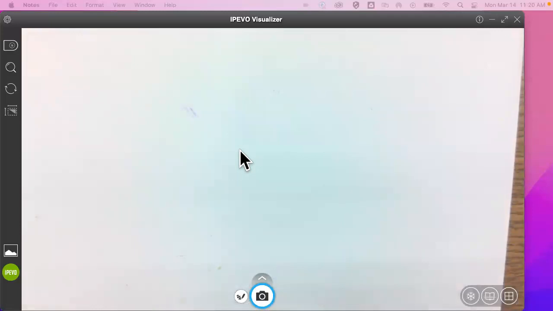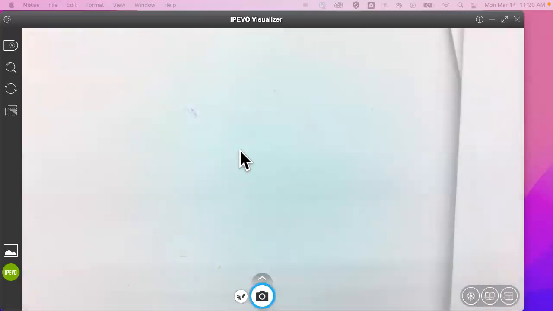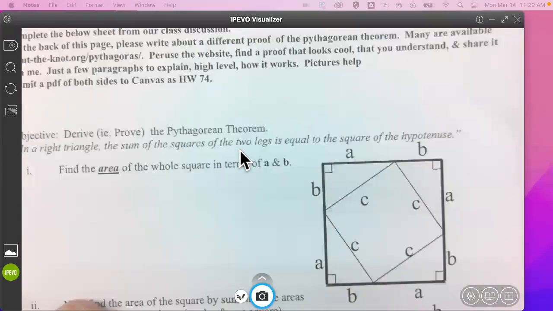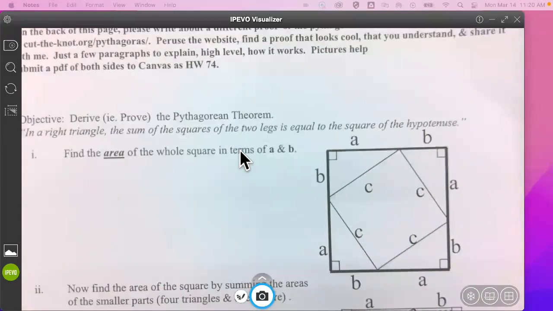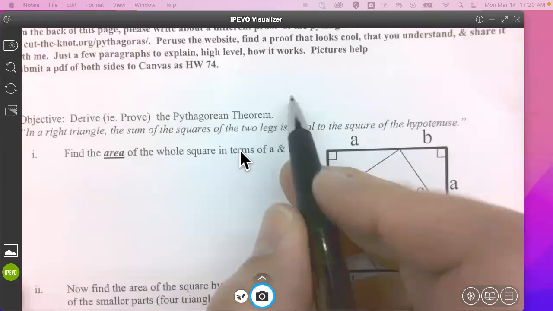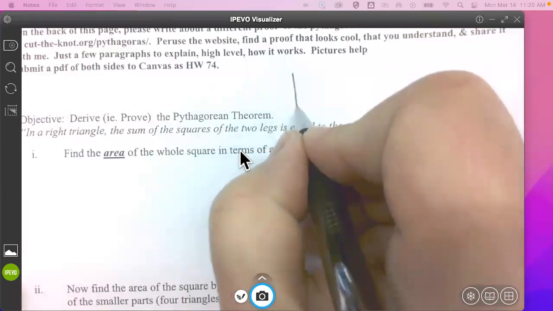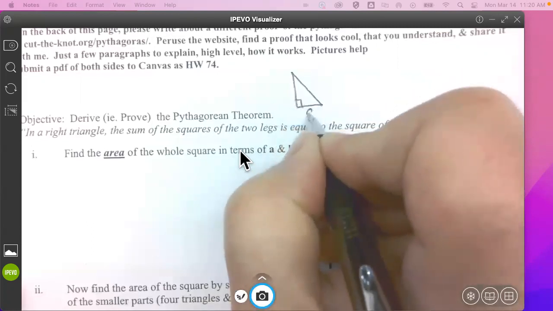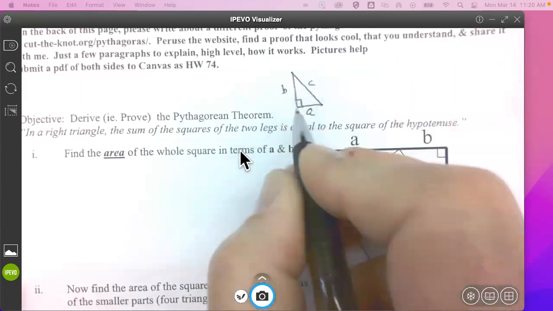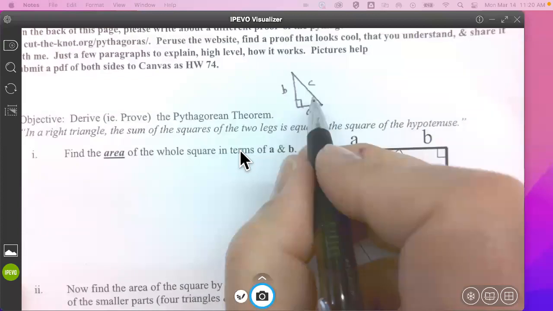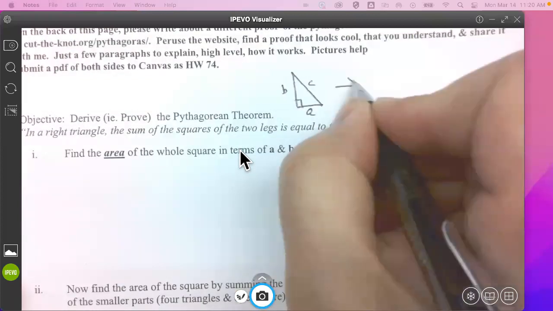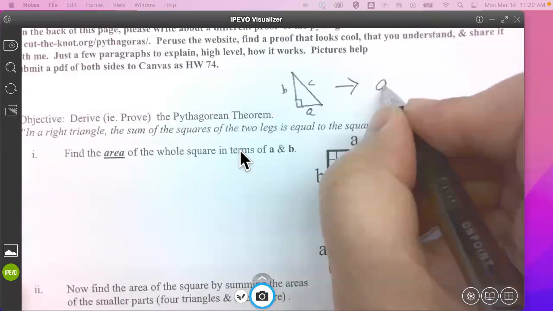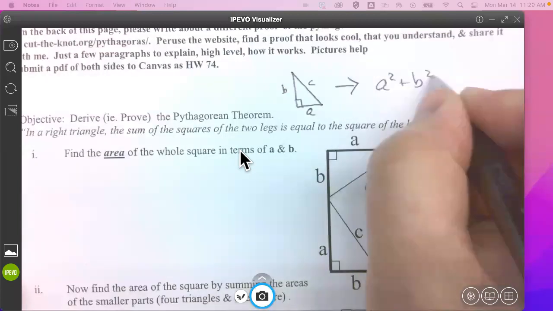Let's have you guys prove it now. So this is what you've got in front of you. Let's begin by writing up here what the Pythagorean theorem is. And again, it's got to have a hypothesis and a conclusion. So give yourself the right triangle picture with A, B, and C, and show that then, as a result of that, you can say that A squared plus B squared equals C squared.